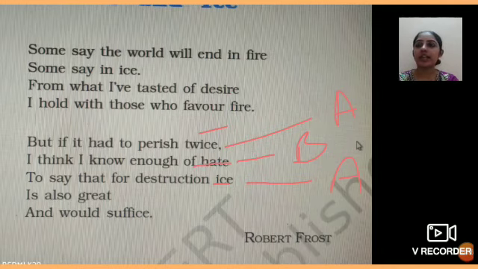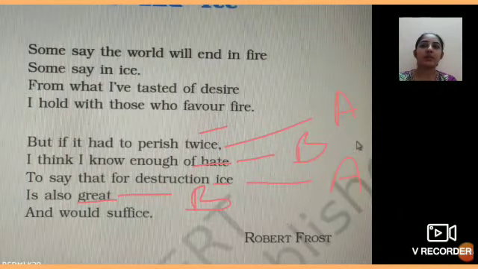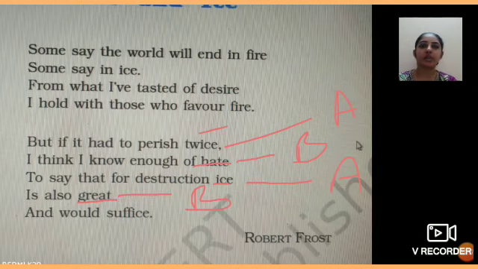Now hate and great, they both are rhyming. The sound is same, hate, great. You have to speak the words and see the sound. So hate and great is the same, they are rhyming. So the second line का जो name हमने दिया है, that is B. तो इसको भी हम नाम देंगे B because it is rhyming with the second line.